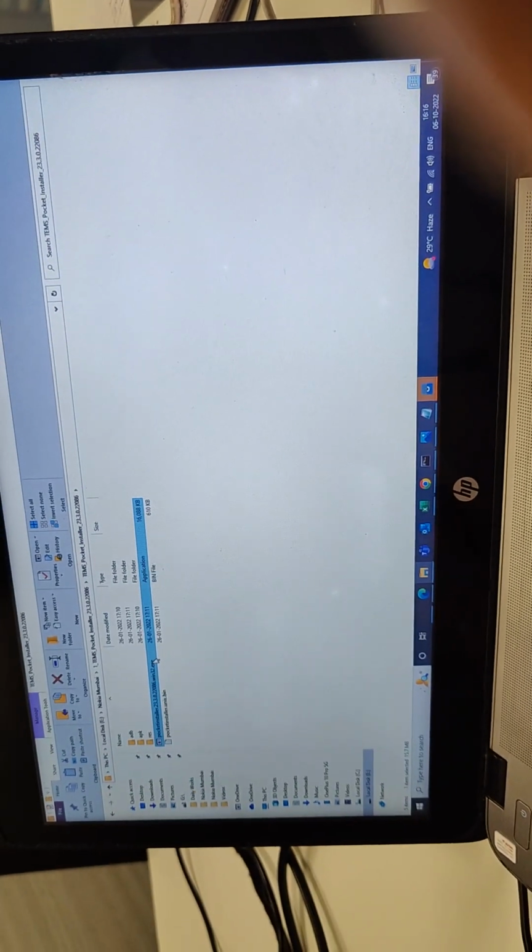TEMS Pocket 23.3 installation is the installer file. This one is the latest one. Click on this TEMS Pocket installer file. I already downloaded it on my PC, so I am skipping this step for now and going directly to the setup file. Here is the setup file, TEMS Pocket installer 23.3.